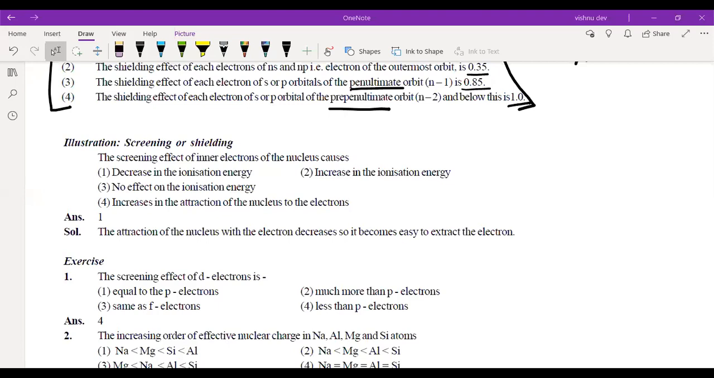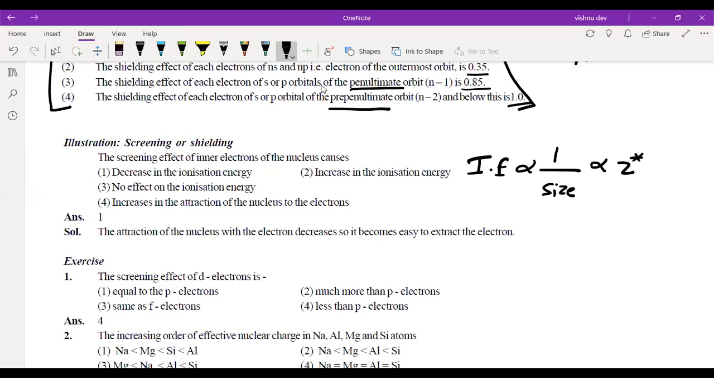Now, if the screening effect is more, which means the effective nuclear charge is less, and if effective nuclear charge is less, then ionization energy is also less. So I can say that ionization energy is inversely proportional to size, and directly proportional to Z effective. If Z effective is more, then ionization energy is more, and if Z effective is less, then ionization energy is less.